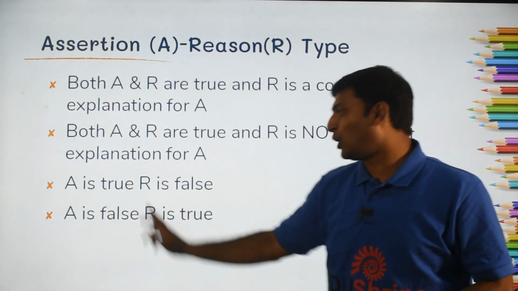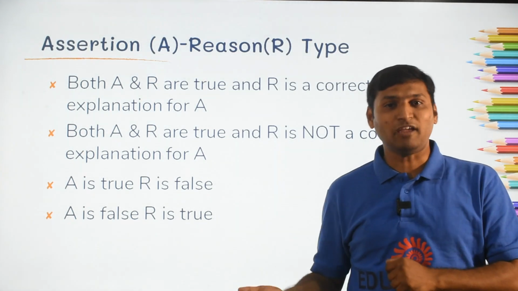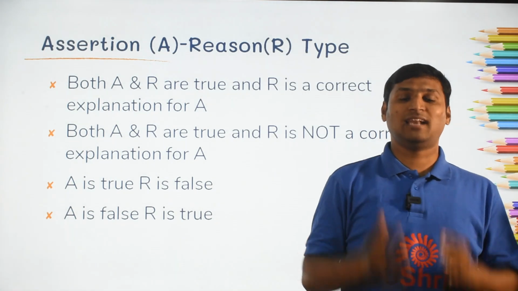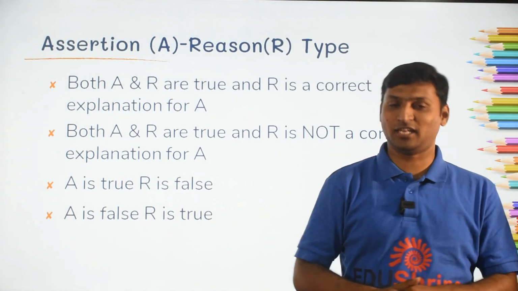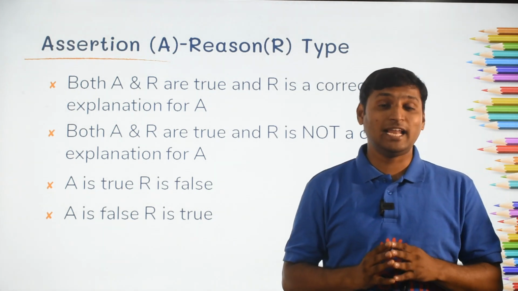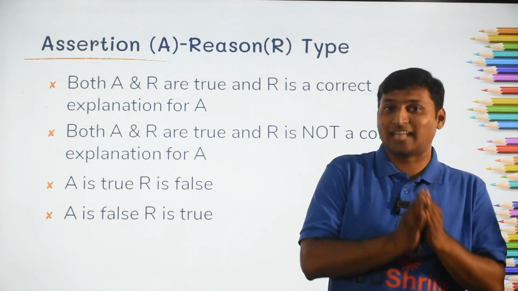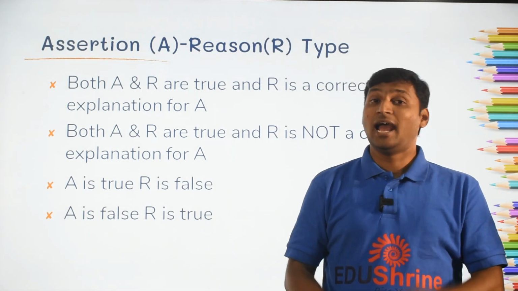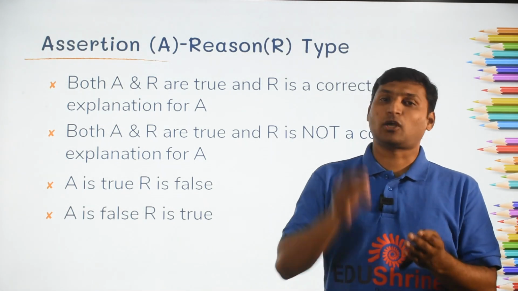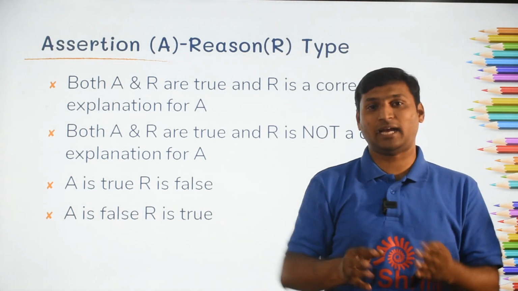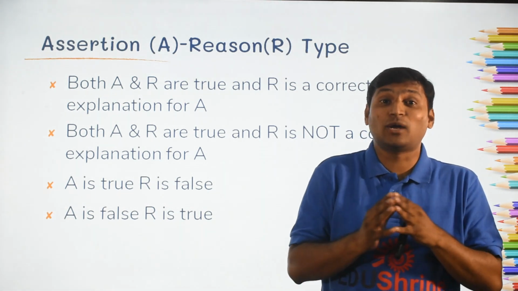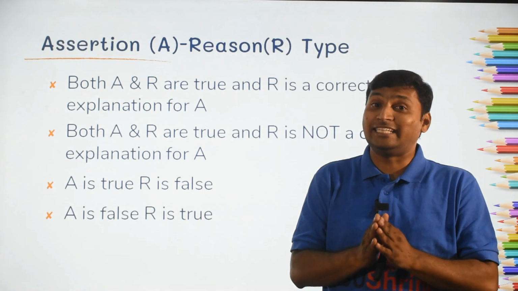Then either one of them would be true, the other one would be false. So A is true, R is false, and A is false, R is true are the next two options that the examiner generally gives you. Now to answer these questions, you need both fact check as well as reasoning ability. I agree these questions are simple. I agree these are the questions whose marks should be in your pocket without fail. The only problem here is, because they look easy, often they tend to confuse you.